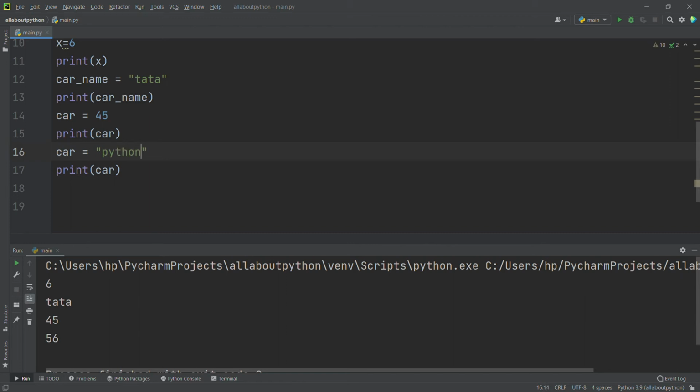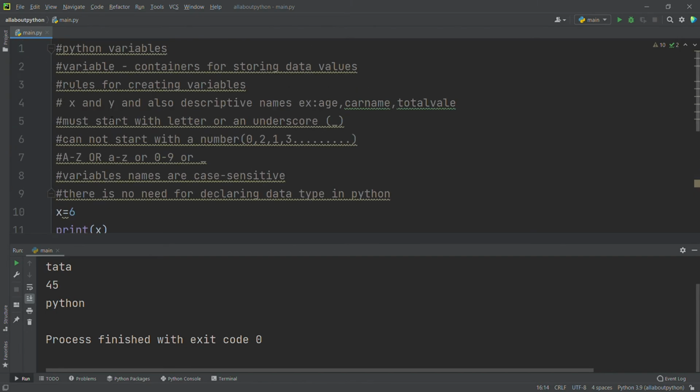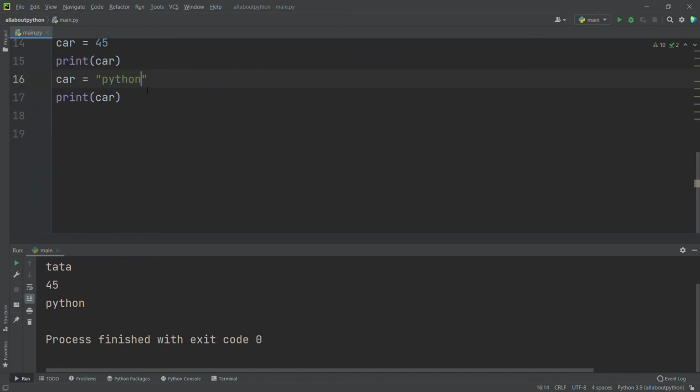Now I will run this. See, it's printing Python. So for the same variable, in Python, if you assign a variable with a specific data type, in the future if you want to change that, we can change it. Up to now we had discussed static variables.